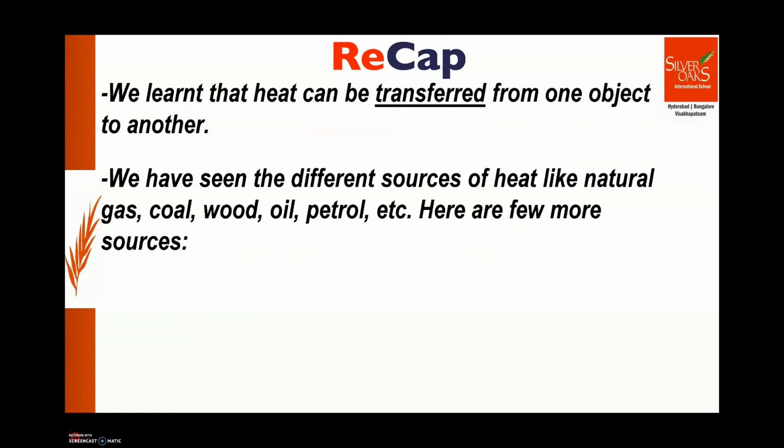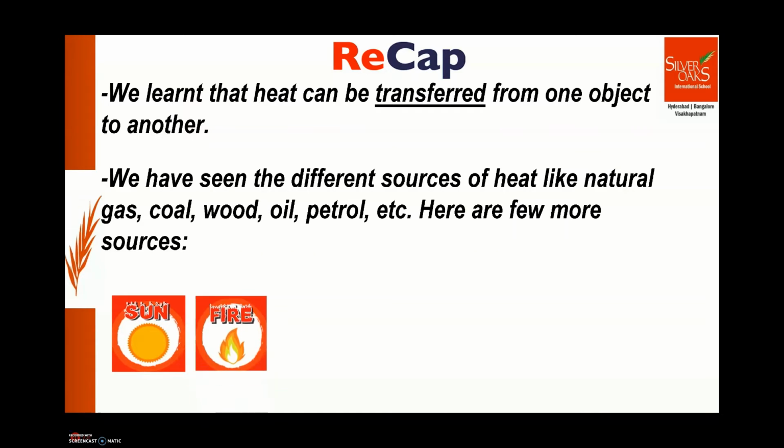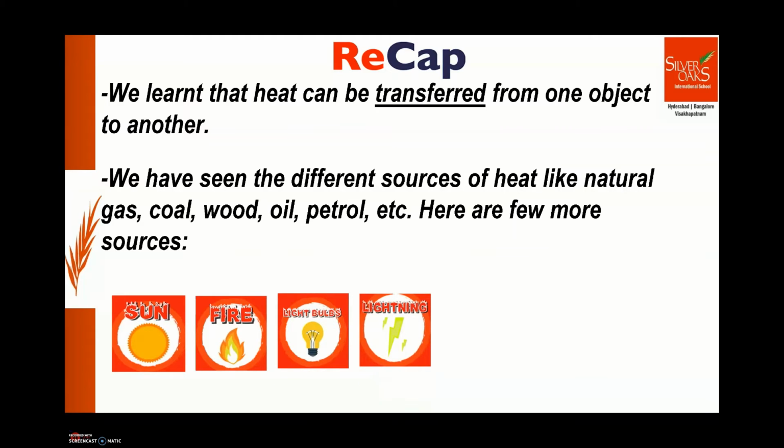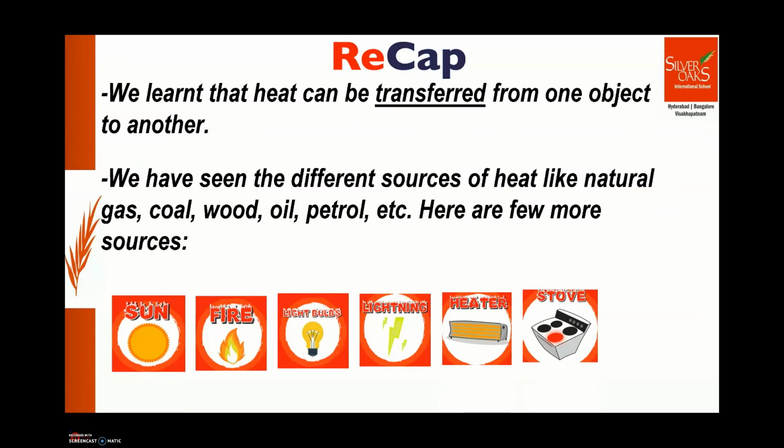Here are few more sources of heat energy. Let's see. Sun, you already know. Fire, yes, you already know it is a source of heat energy. Then light bulbs. Lightning, it's a natural source of light as well as heat energy. Then heater, stove, brakes. Let's see how later, okay?